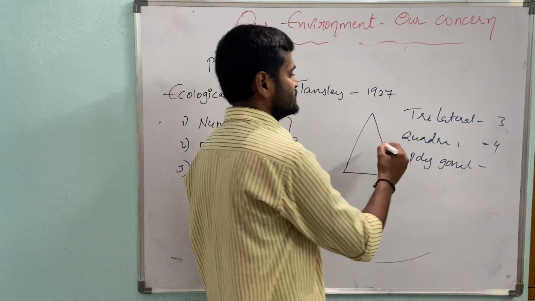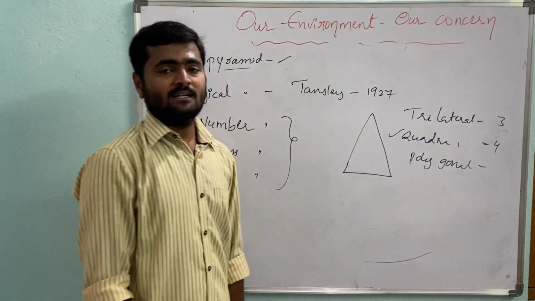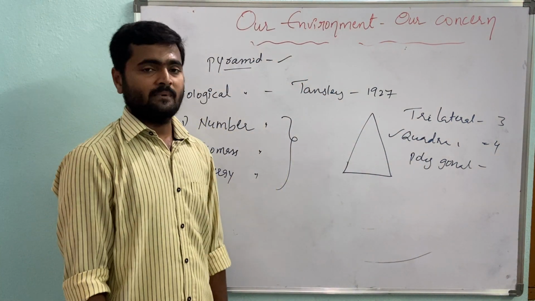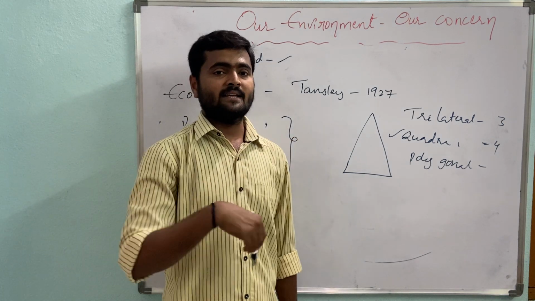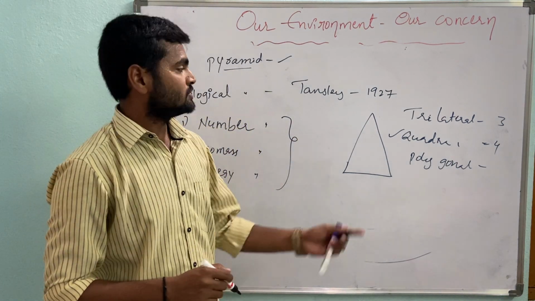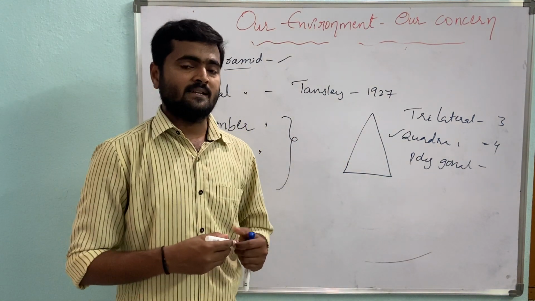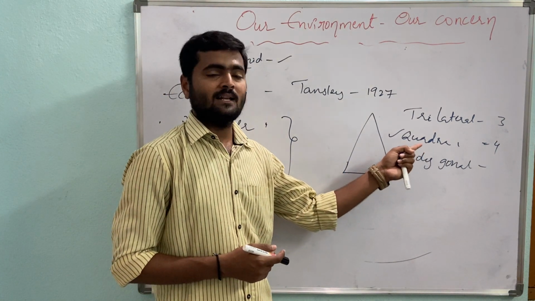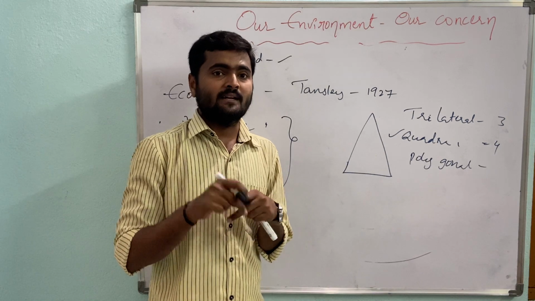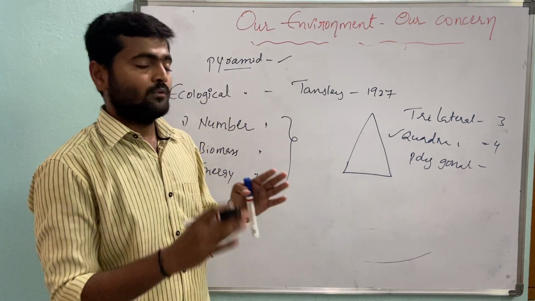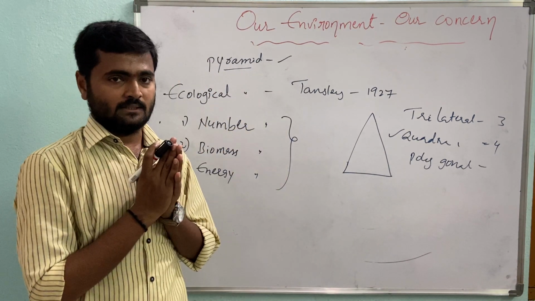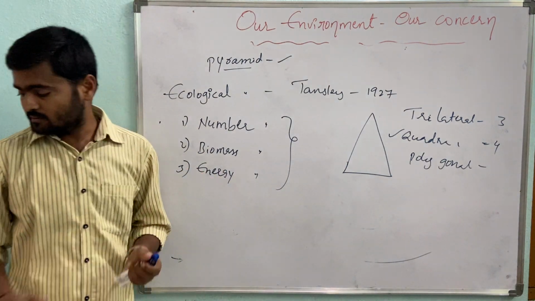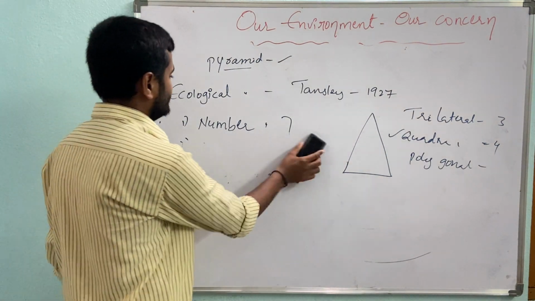Generally we use quadrilateral pyramids, which have a square shape at the bottom. The Giza pyramid of Egypt also has a quadrilateral base, with four triangles attached together. Okay, now what is meant by number pyramid?